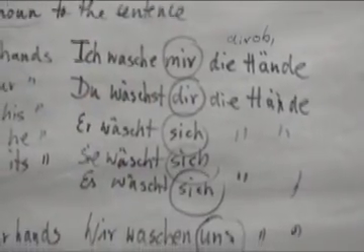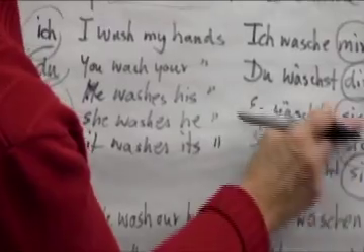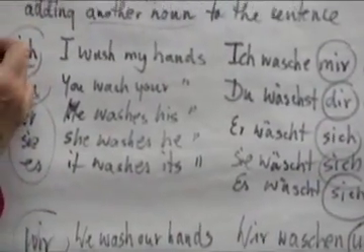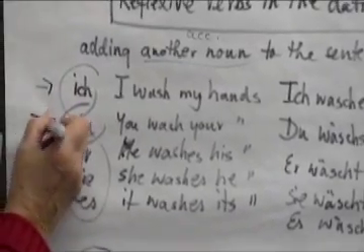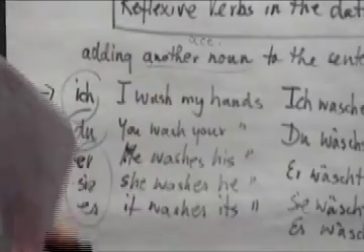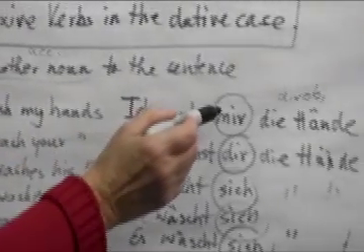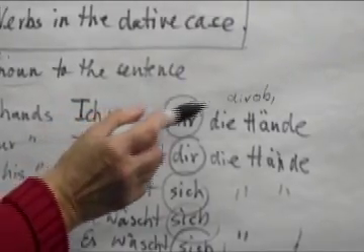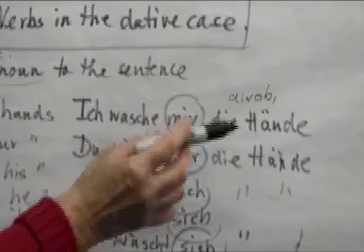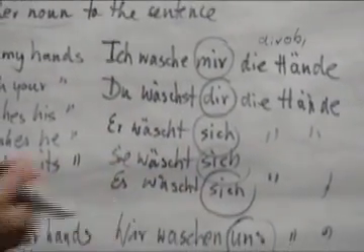If you look at the rest of the pronouns, they don't change. They're just like the ones we did when we talked about the accusative. So the only ones you have to pay attention to and analyze, whether you added a direct object to the sentence or another body part, for example, then the ich changes to mir. Ich wasche mir die Hände. And the du changes to dir. Du wäschst dir die Hände. Other than that, the reflexive pronouns stay the same.